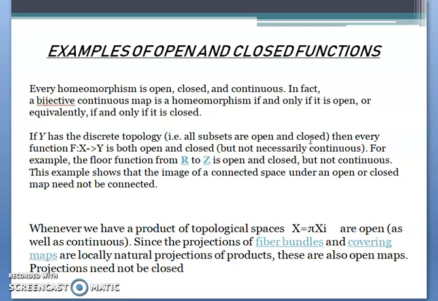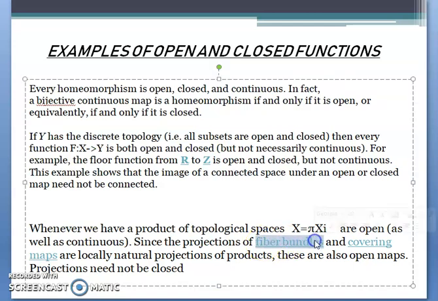This example shows the image of a connected space under an open or closed map; for connectedness, we should see another video. Whenever we have a product of topological spaces, that is X equal to the product of the Xi's, the projections are open as well as continuous. Since the projections of fiber bundles and covering maps are locally natural projections of products, these are also open maps. Projections need not be closed.